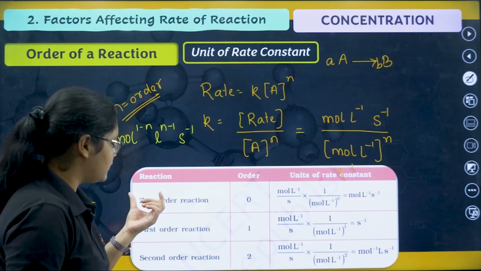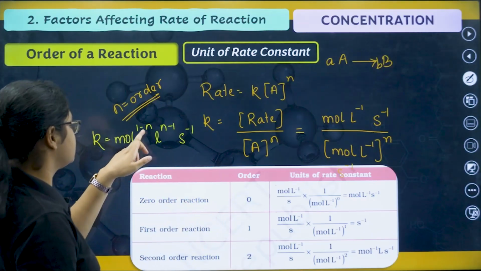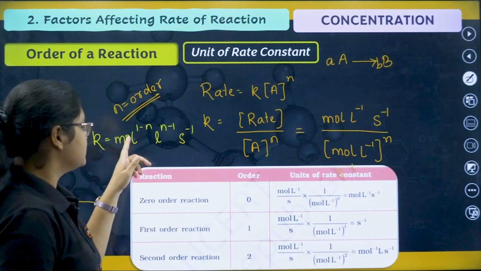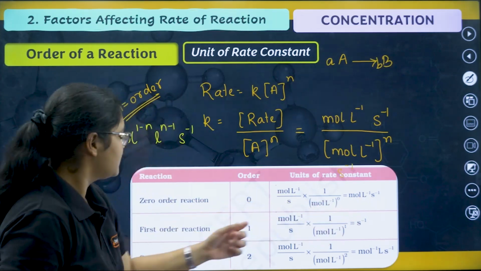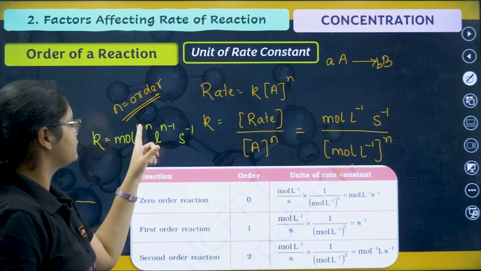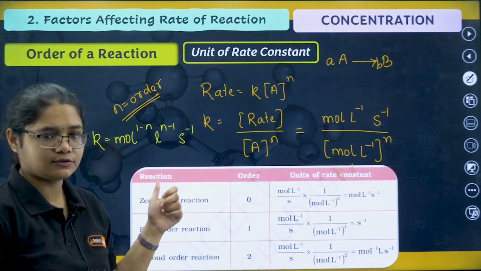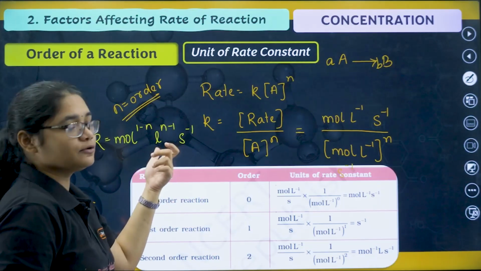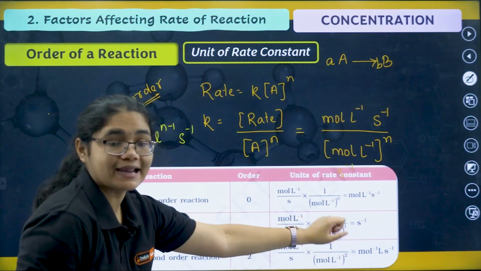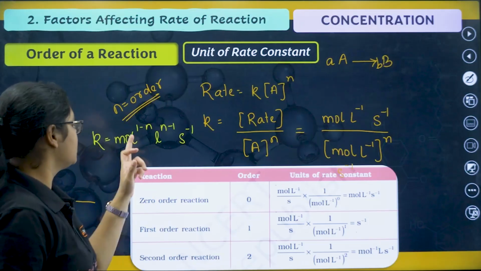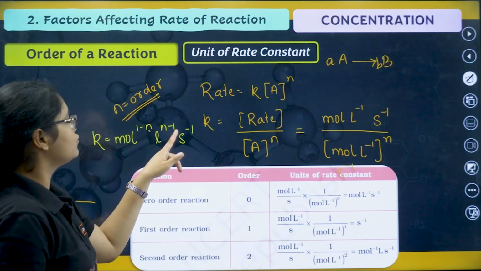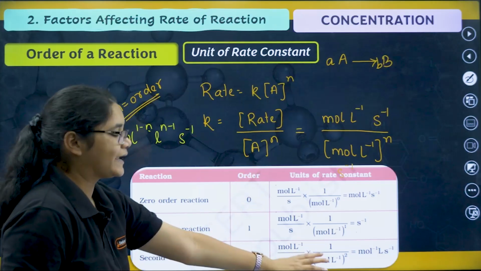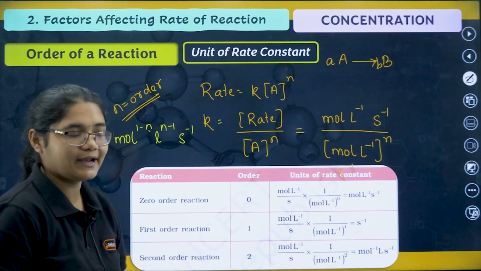If the reaction is a zero order reaction, I can substitute 0 in the place of n. So what will I get? Mole, liter inverse, second inverse, right? If it is a first order reaction, substitute 1 here, this will become mole to the power of 0, that is 1. Liter to the power of 1 minus 1, that is 0, so I'll get only second inverse. Second order reaction, 1 minus 2, so it will become moles to the power of minus 1. Liter 2 minus 1, so liter, and then second inverse. This is the unit here, right?